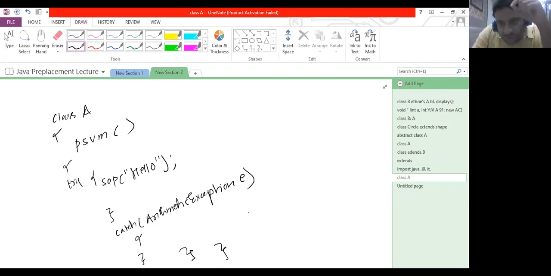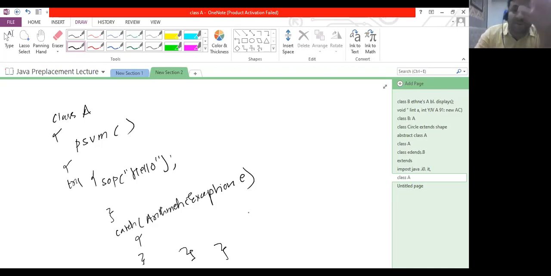Now, we should understand what happens if there is a division and the denominator is zero. Then an arithmetic exception takes place. Whenever any exception takes place, first an object of the corresponding exception class is created automatically, and that object is thrown from the try block automatically.